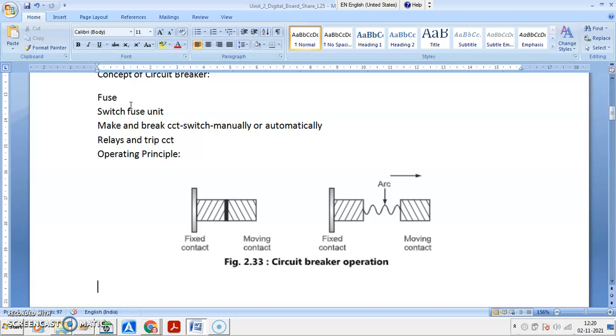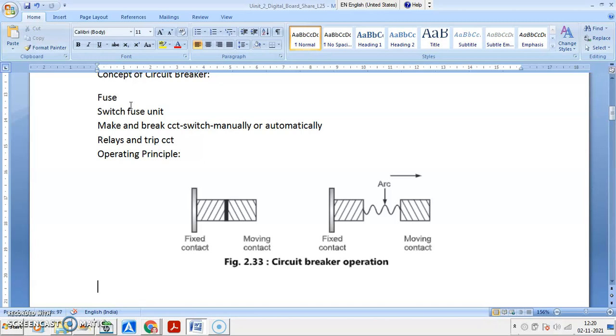An arc is struck in between. Different arc extinguishing media are provided. They will sweep away the arc and the isolation will take place. So the fault will get isolated and it protects from the faulty current. It protects all concerned equipment, maybe a transformer, transmission line, distribution line, generator, whatever, by isolating the circuit.